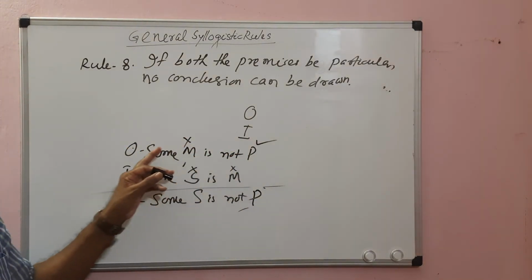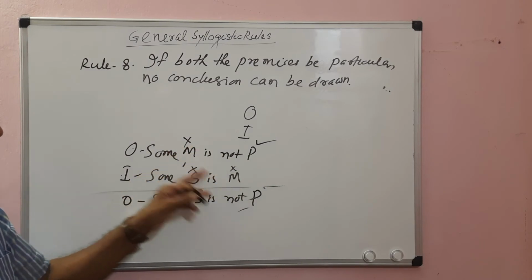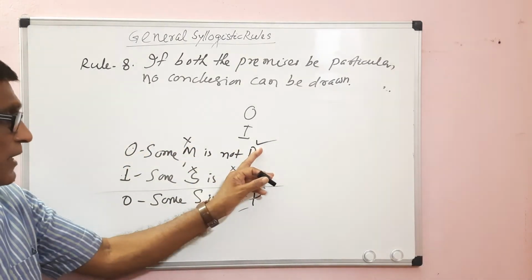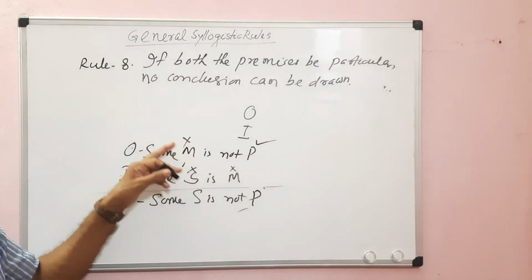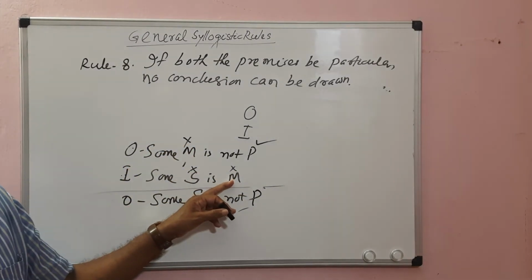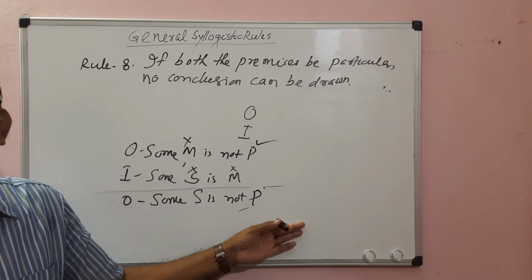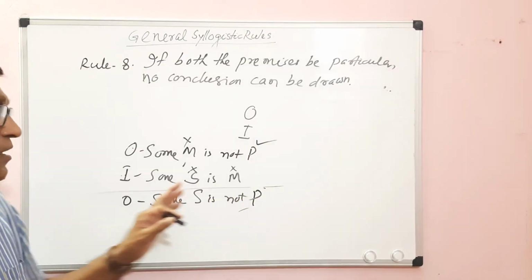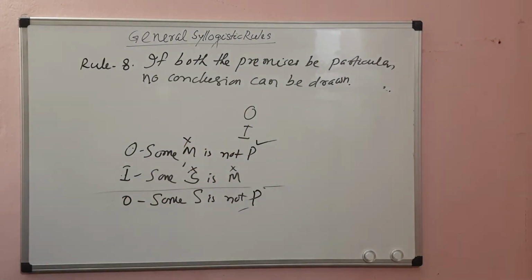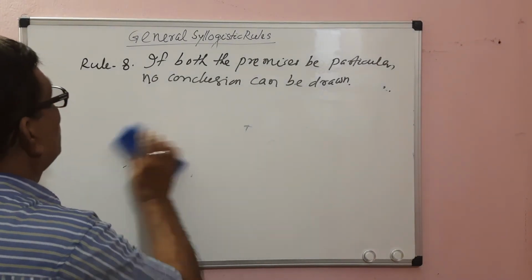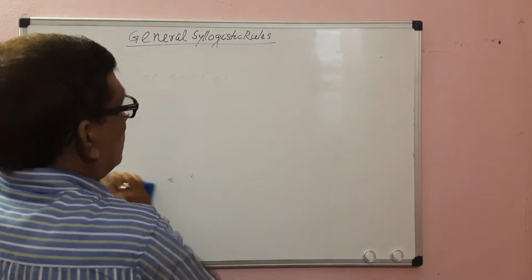If the middle term is placed like this, then the O proposition distributes P, and the I proposition distributes neither subject nor predicate. The middle term is not distributed in either the major premise or the minor premise. So it leads to the fallacy of undistributed middle. Either it leads to the fallacy of illicit major or the fallacy of undistributed middle. So from OIE, no conclusion can be drawn. This is all about rule 8.